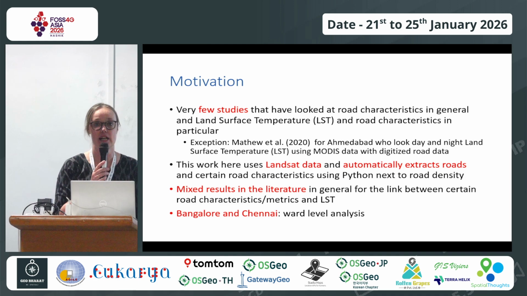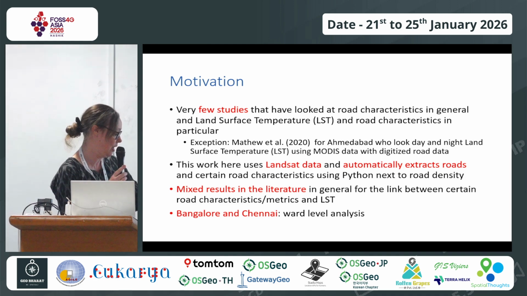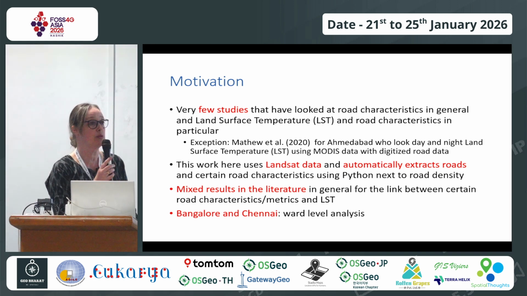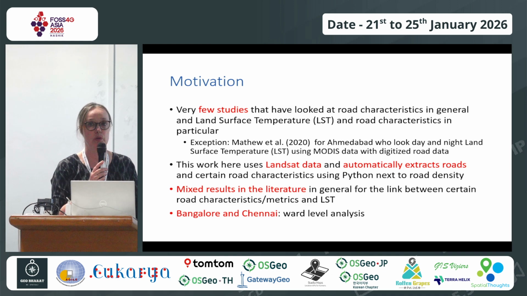So what this does is to use the land surface temperature with Landsat data, and to automatically extract these road characteristics. To give you a heads up, in Python, you can do that. There are two wonderful packages.